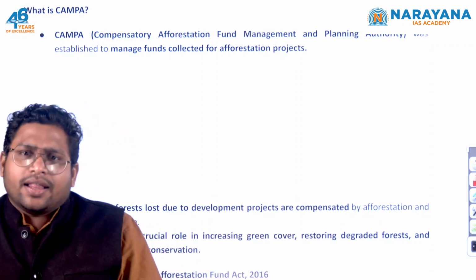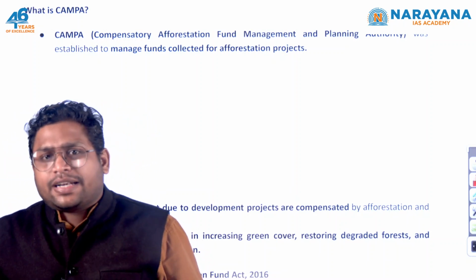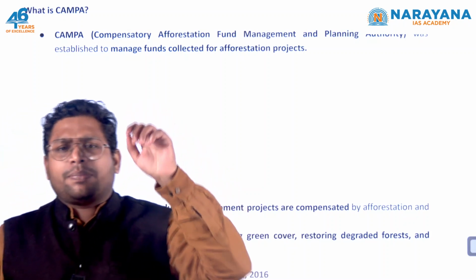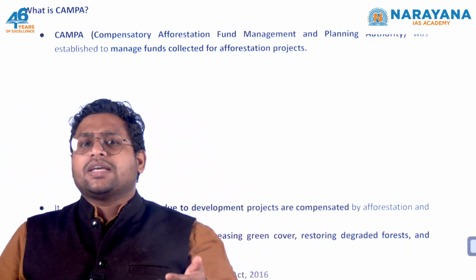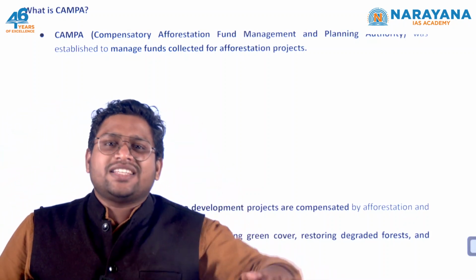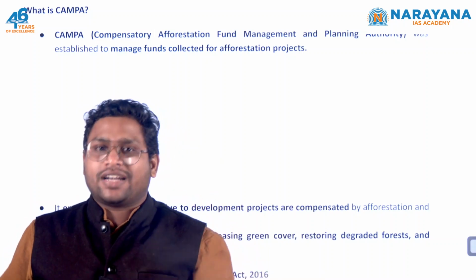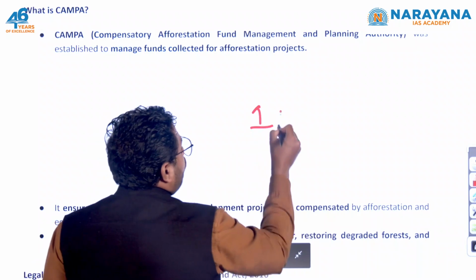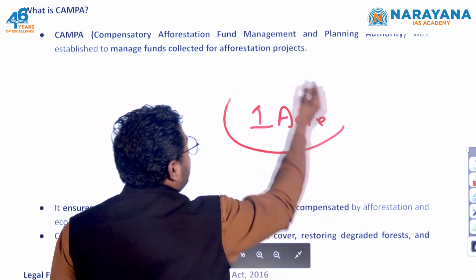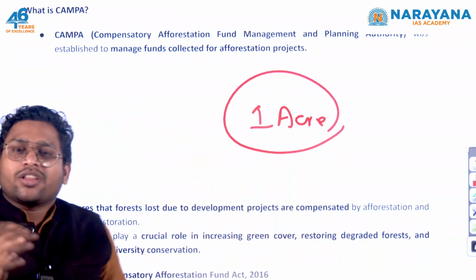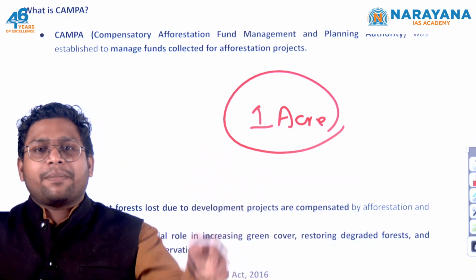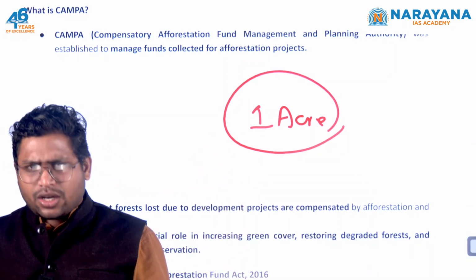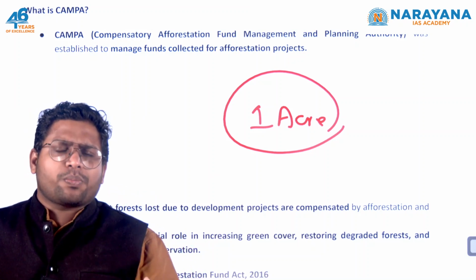So you see, let's say a company is being set up by a private sector person. They want to set up a company in a particular region, but to set up the company, they have to cut off trees, they have to cut off the forest region of that land. So let's say they need 1 acre of land, and from that land they are removing all the forest because they are setting up a company. And companies are required because we want business, we want our economy to grow.